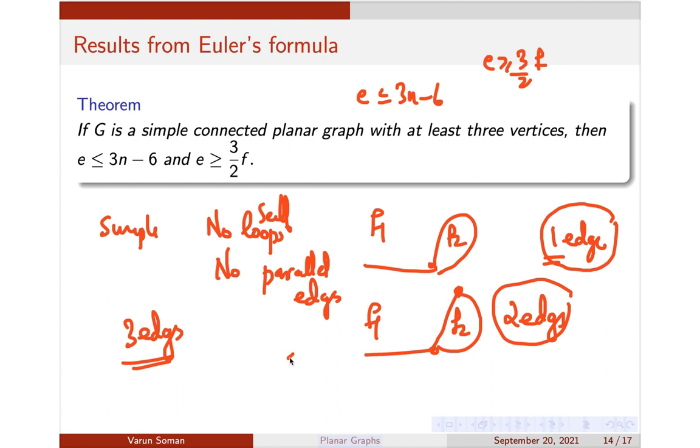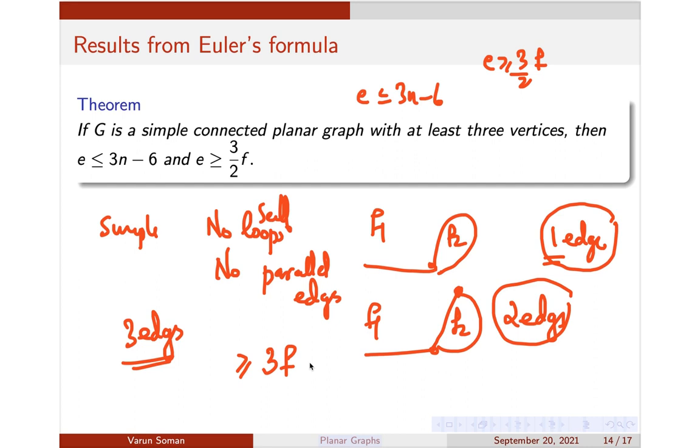Suppose there are f faces, so each of the f faces is bounded by at least three edges. Okay, so now if you add up the degree of all the faces, each face has at least three edges or more incident on it. So the total degree will always be greater than or equal to 3 times the total number of faces. So each face contributes at least 3 to the degree.